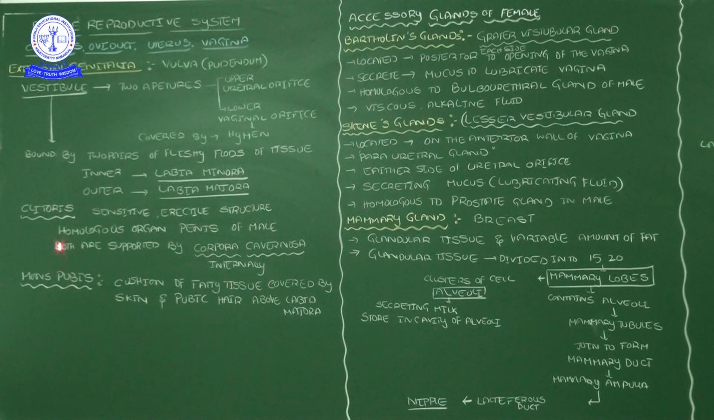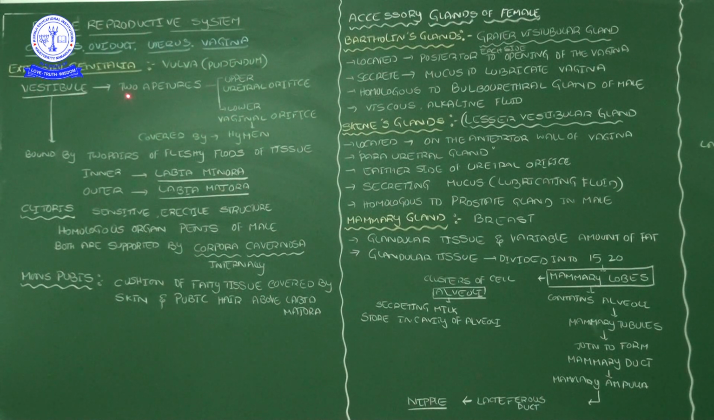The external genitalia contain several parts. One is the vestibule, and then the clitoris and the mons pubis. These three parts contain some smaller parts, and we want to discuss them part by part. The vestibule is a major part of the external genitalia, and it is the continuation of the cervix. The cervical canal opens into the vagina, and the vagina opens into the vestibule.